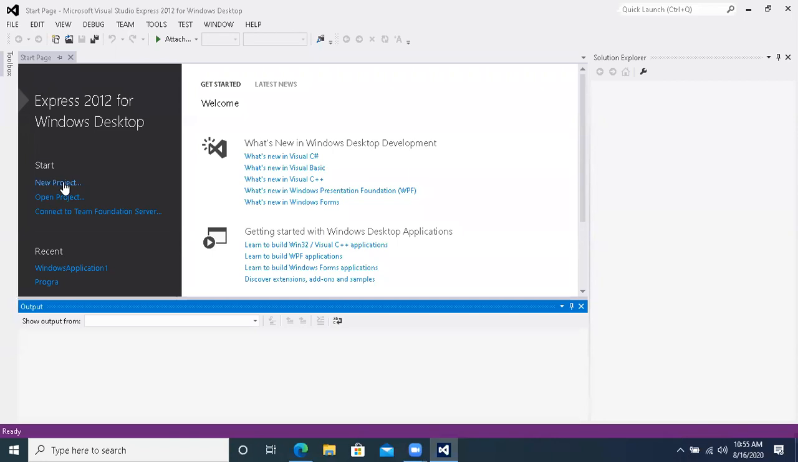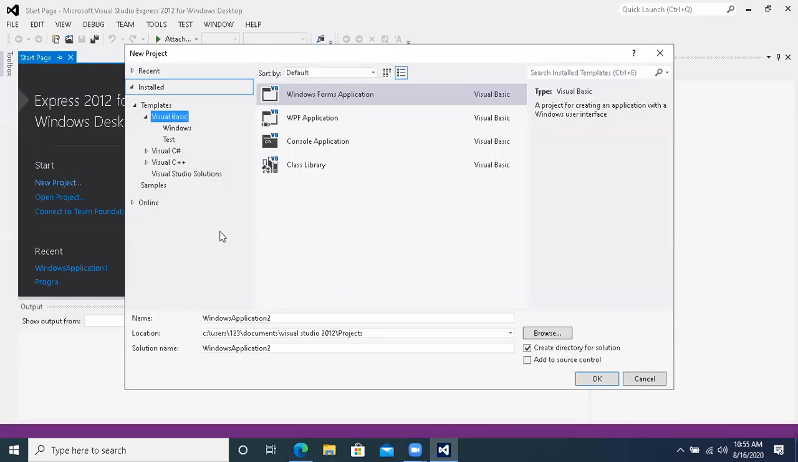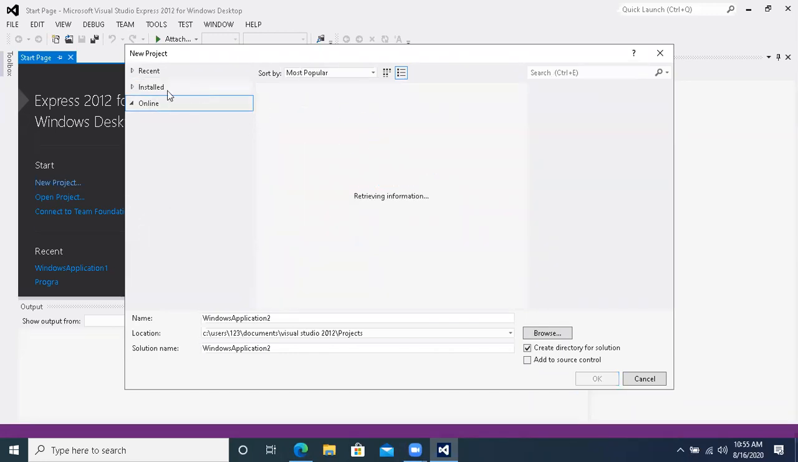What you have to do when you are working is click on the new project. Just like today, we are going to work on a new project. In the new project, you will see different languages over here. See on the left side, in installed: Visual Basic, Windows, Test, C Sharp, C++, Visual Studio Solution. Okay, all these things are there. Some other things are there.